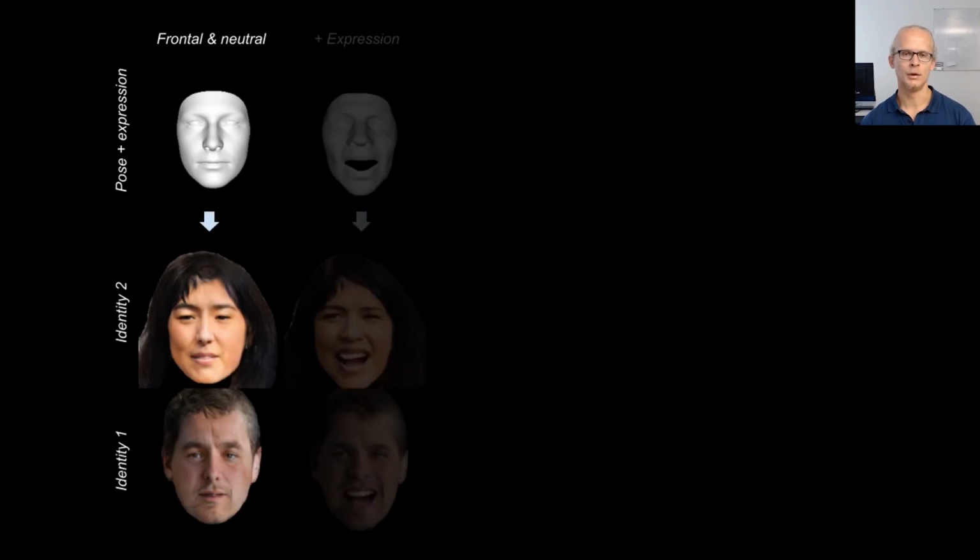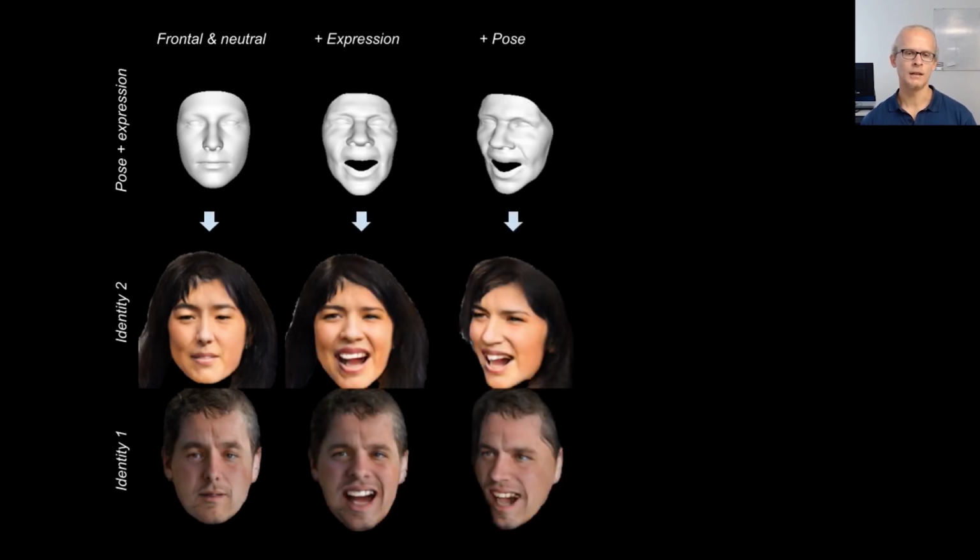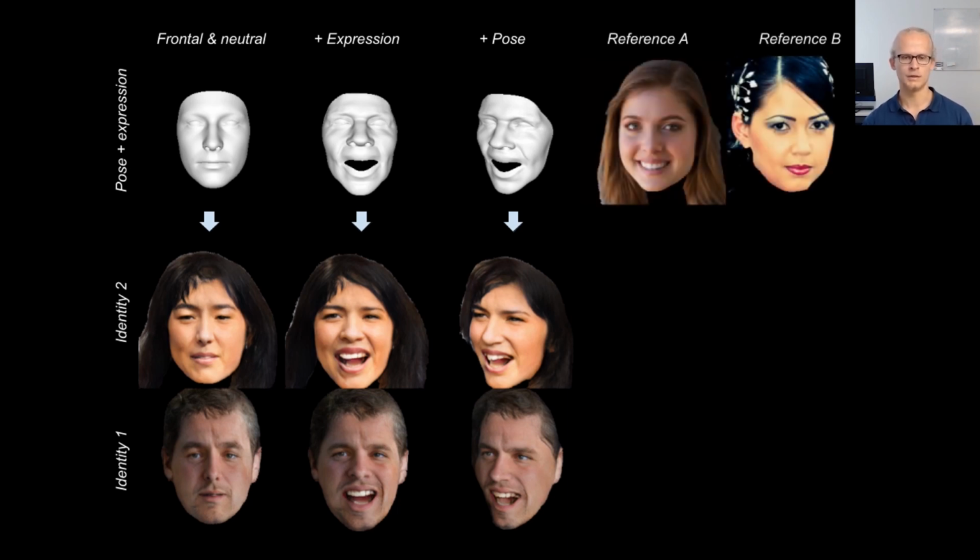Now let's see some results for controlled and identity-consistent face synthesis. The face model gives us artistic control over the output. We render two identities with a frontal pose and a neutral expression. We then change expression and pose. And finally, it's also possible to render faces with expressions and poses extracted from real reference images.